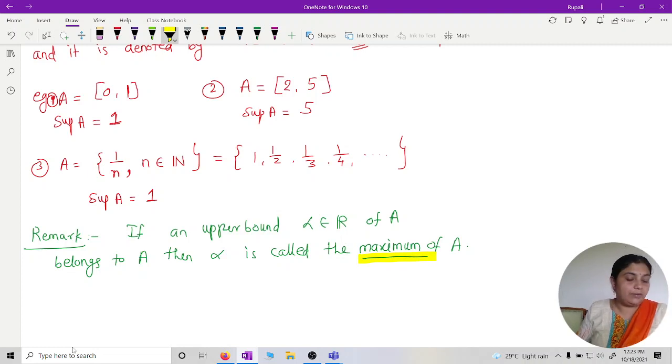Whenever that upper bound belongs to A, then we will say it is a maximum of A.